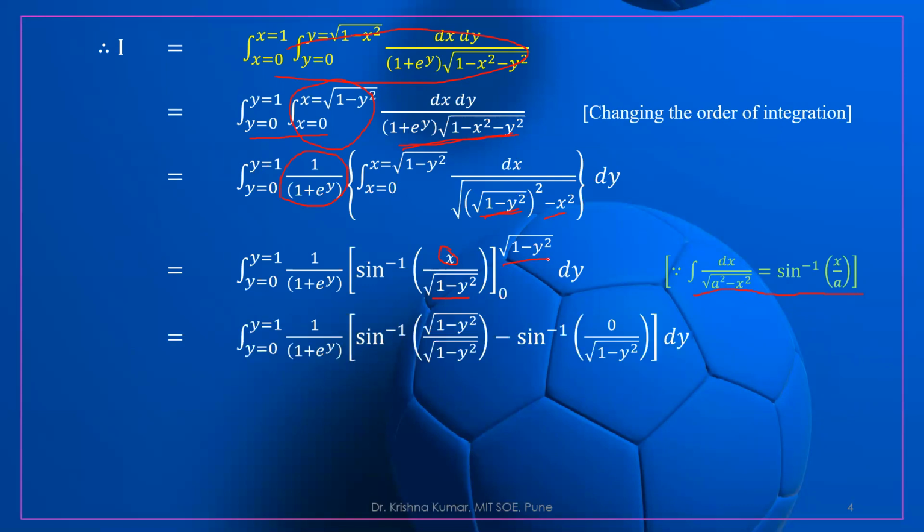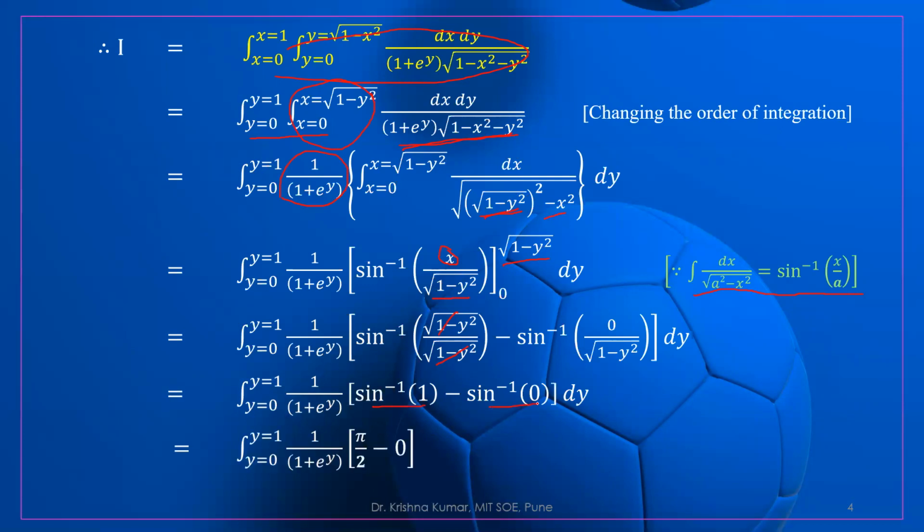Let us substitute the limit. The upper limit is root of 1 minus y square, so this will cancel and it will become sine inverse of 1, and this is 0, so sine inverse of 0. What is sine inverse of 1? It is pi by 2, minus 0. This pi by 2 we can take outside because it is constant.